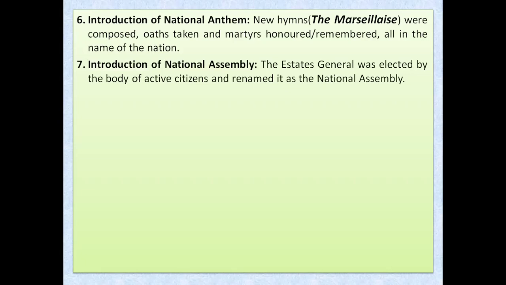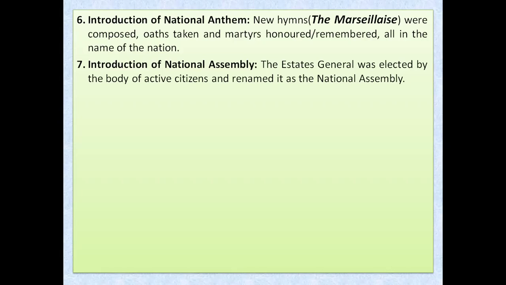So when the people removed Louis XVI, they renamed it the National Assembly, so that the people can again have the feeling that this is the assembly for the nation. They should get the feeling that they have a common nation and a common assembly. So that's why the new assembly was given the name National Assembly.